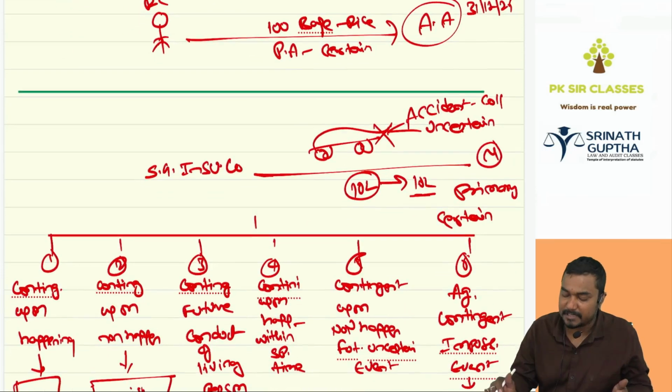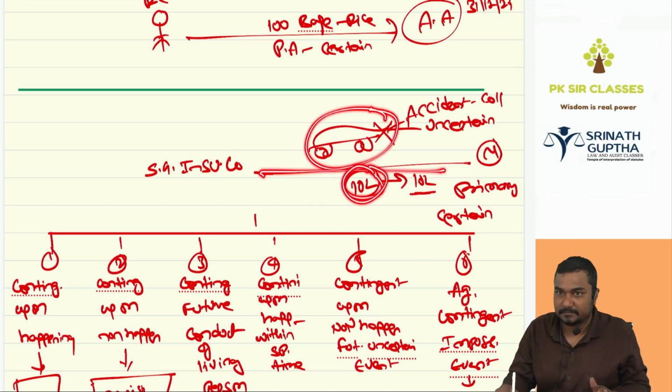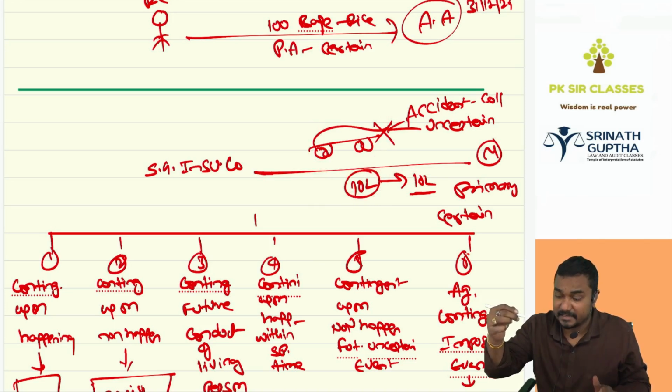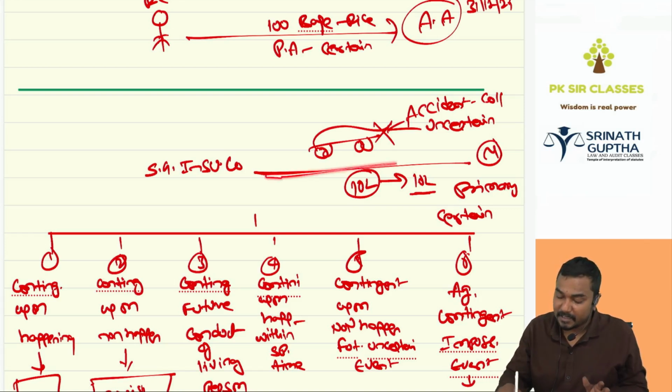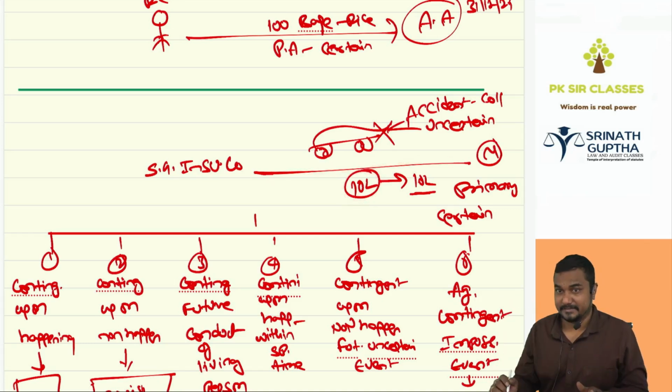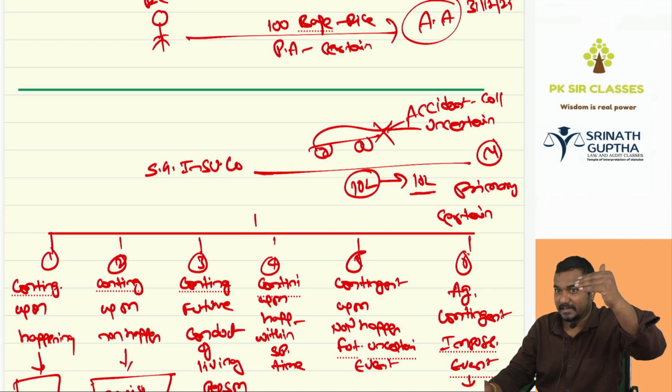And the insurance company said to you, I will give you 10 lakh rupees if your vehicle meets with an accident. I will give you 10 lakh rupees, perfectly certain, clear. If your vehicle meets with an accident, which is uncertain, which is collateral. So in a contingent contract, the primary agreement is certain, collateral is uncertain. In the case of wagering, it is the opposite, beta. In wagering, the primary is uncertain, raining is uncertain, giving the 100 rupees is certain, with collateral.